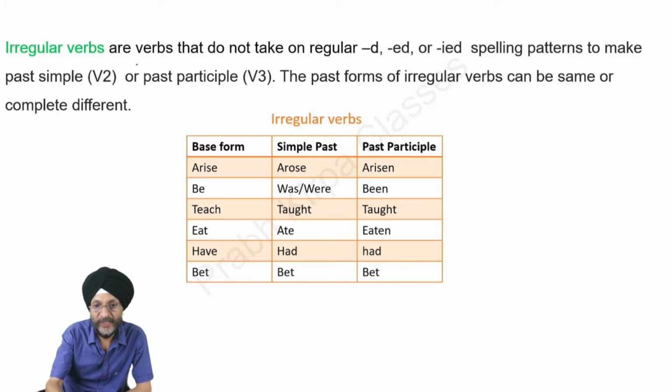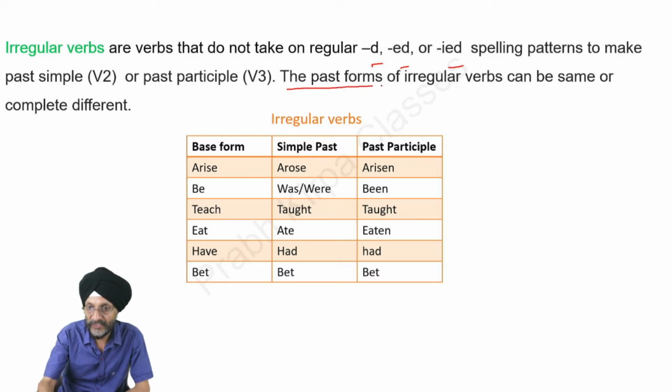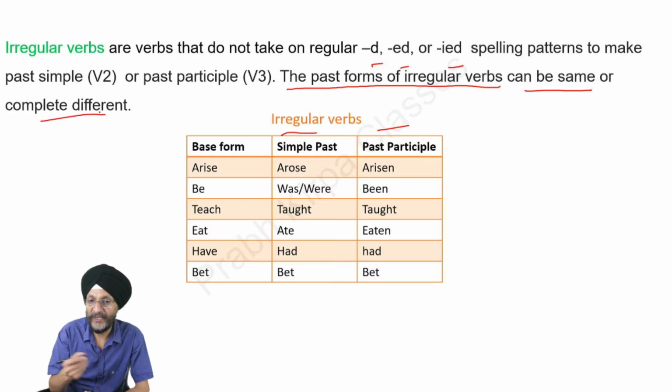There may also be irregular verbs. Irregular verbs are those verbs which do not follow the rule of adding d, ed, or ied. When these verbs are there, the past forms of the irregular verbs, that is simple past and past participle, can be the same or can be completely different.